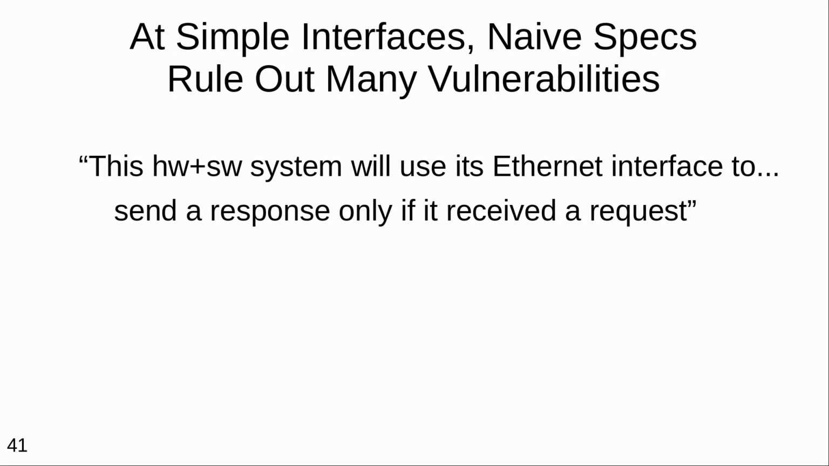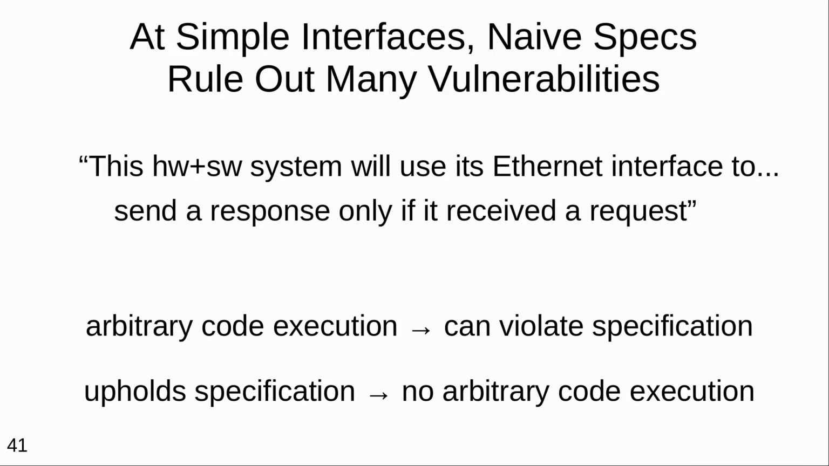It speaks Ethernet, and it receives some packets, and it responds only when it receives a packet. Many systems satisfy this property. It seems very weak. How useful might it be anyway? Well, if the system had an arbitrary code execution attack, then the attacker would be able to upload code that sends packets without receiving a packet first. Thus, this naive and almost silly specification rules out arbitrary code execution attacks.